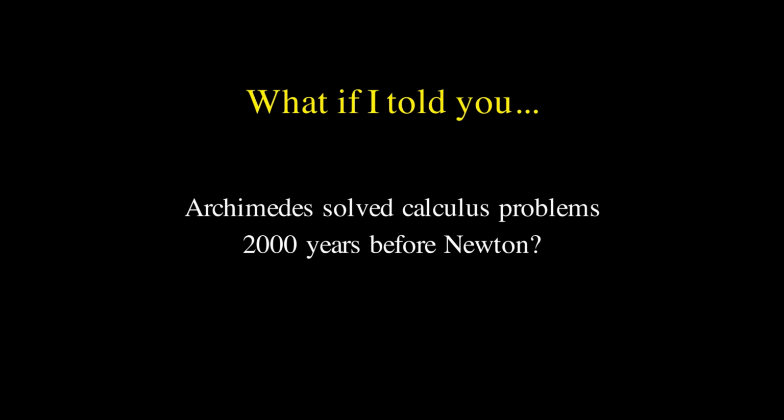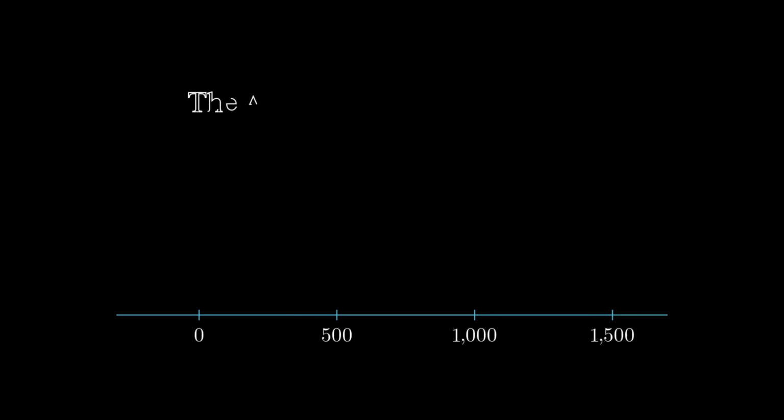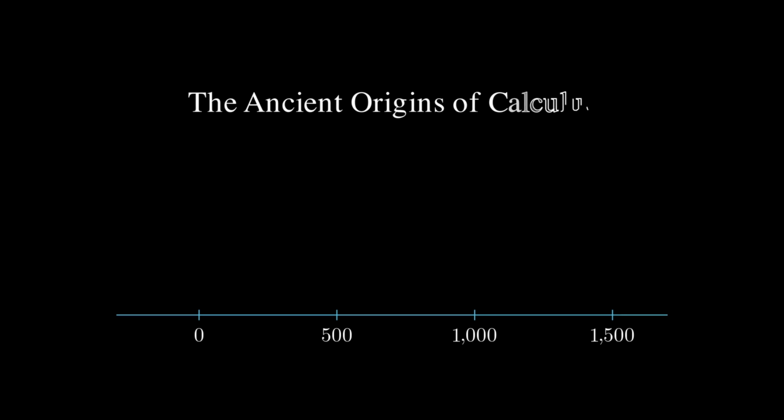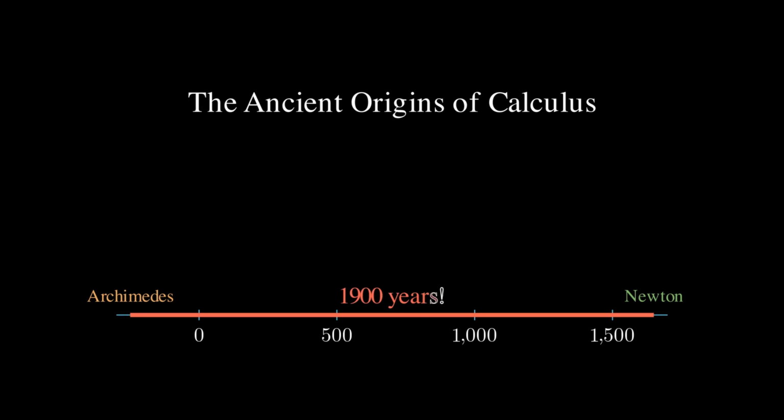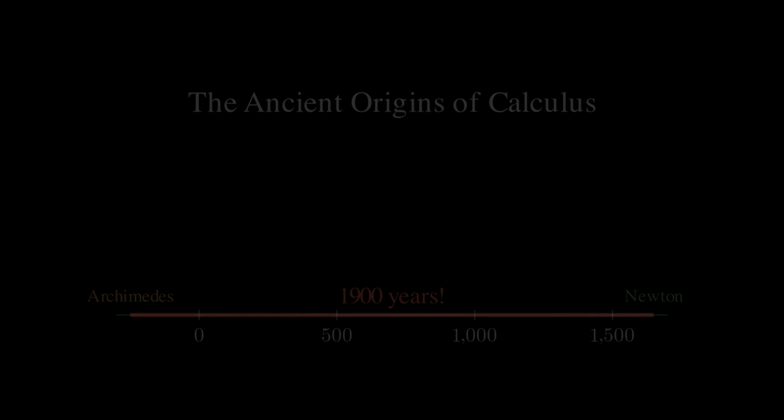Picture this, it's 250 BC. No algebra, no coordinate systems, no calculus as we know it. Yet Archimedes of Syracuse was already calculating areas under curves with stunning precision. While Newton and Leibniz get all the credit for inventing calculus, Archimedes was essentially doing integral calculus using nothing but pure geometric reasoning. Let's look at the specific problem Archimedes tackled.